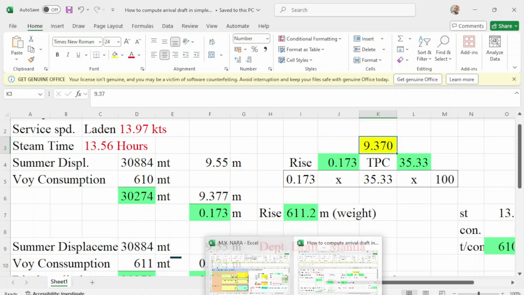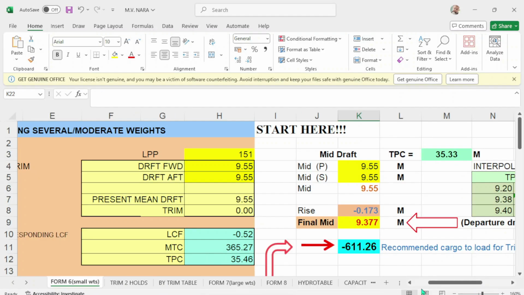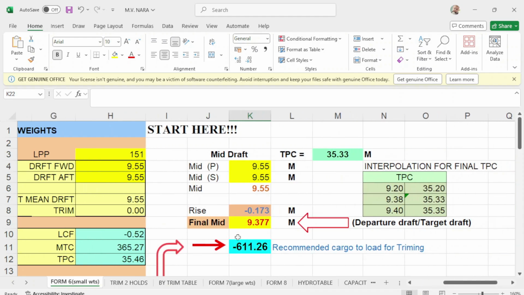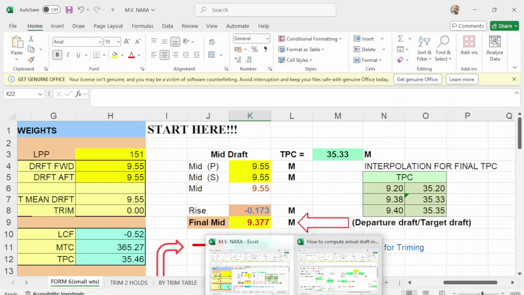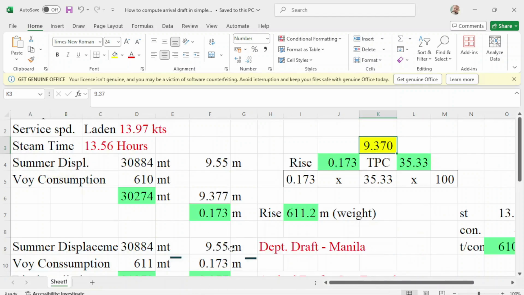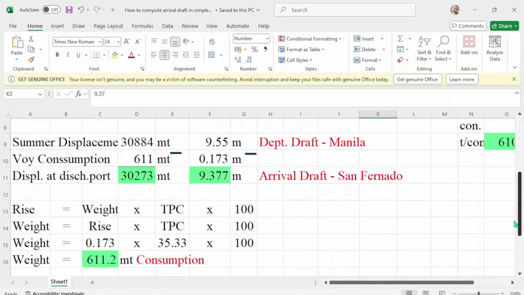So this is your departure draft, or your final draft when you arrive in San Fernando. With this draft, your TPC will be 35.33, which is already interpolated. Multiply by 100 is constant, then your weight, or your consumption, will be 611.